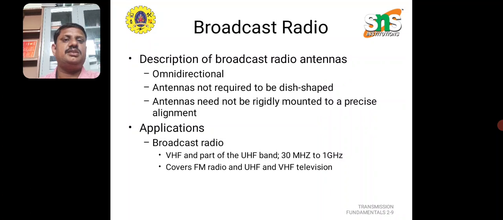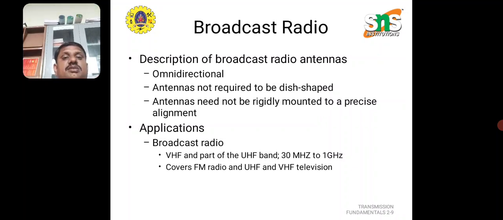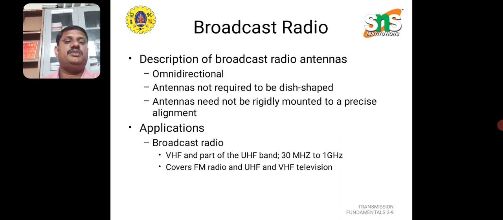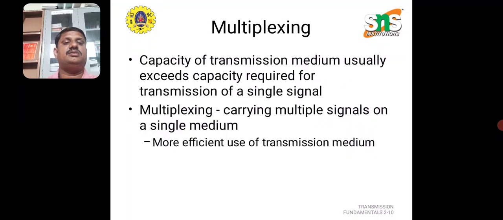Broadcast service comes under omnidirectional antennas. Antennas are not required to be dish-shaped, and need not be mounted in precise alignment. The main application is radio, where the very high frequency range and ultra high frequency range, from 30 MHz to 1 GHz, can also be used.